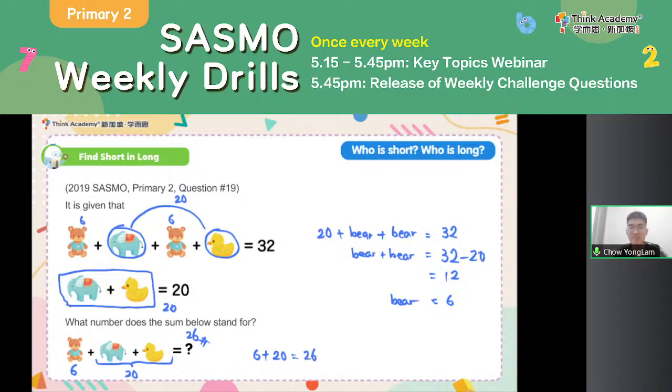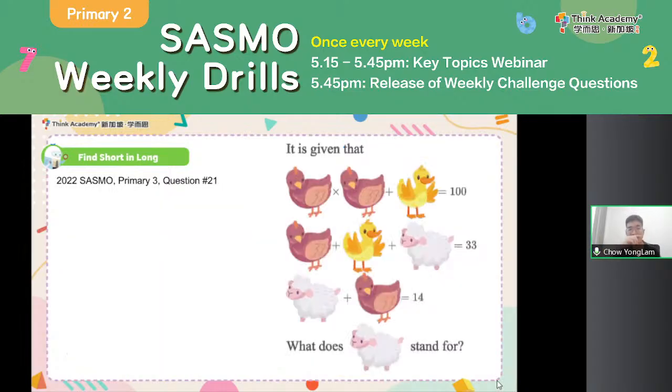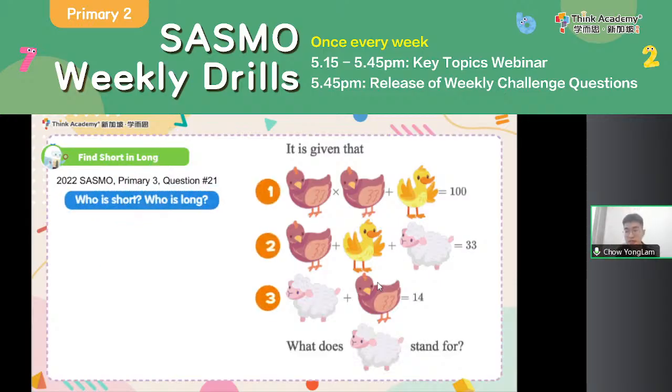So that is our first question in Find Short in Long. Now, this is only on addition, right? What if I combine it with multiplication? This is a 2022 SASMO P3 question. Even though it's P3, it's slightly harder, but it's actually the same thing. I can still use Find Short in Long to do that. Can you tell me who is my short equation? Who is my long equation over here?